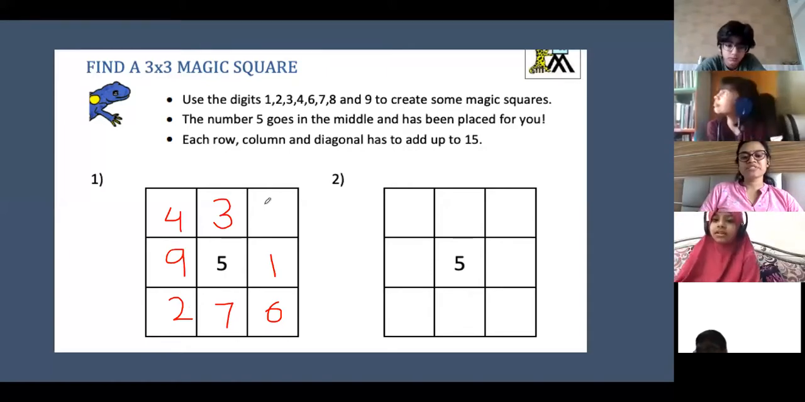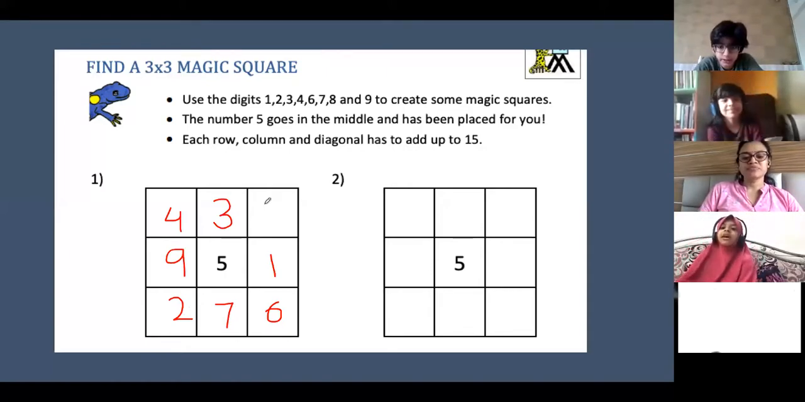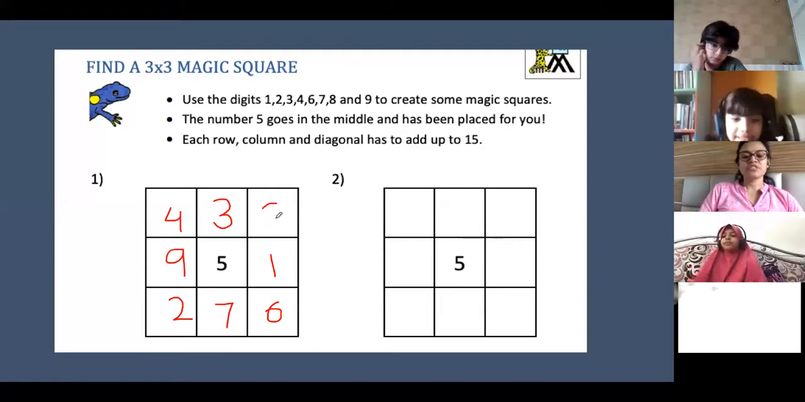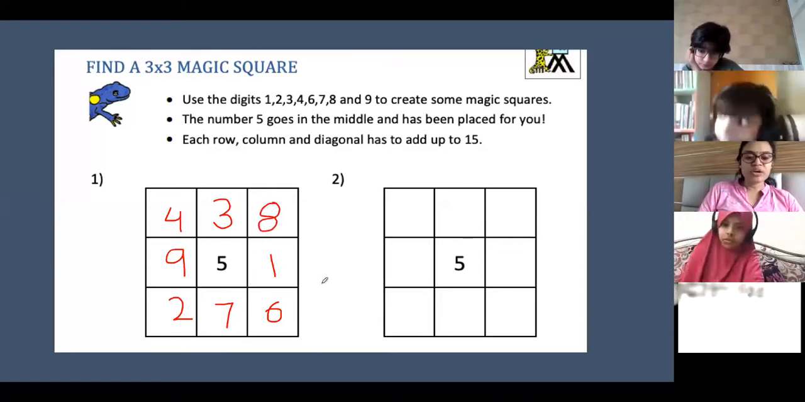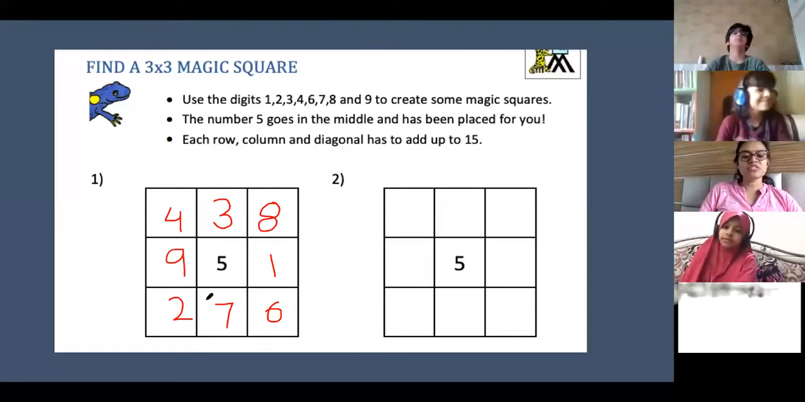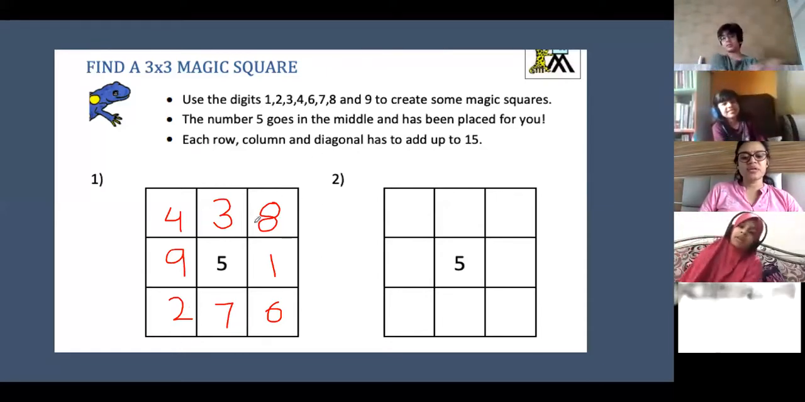What is left? Which number? 8. No, 8 is left, and now 8 plus 1 is 9, plus 6 is 16. Now just check all the lines and the diagonals. Is it 15? Just check this line.